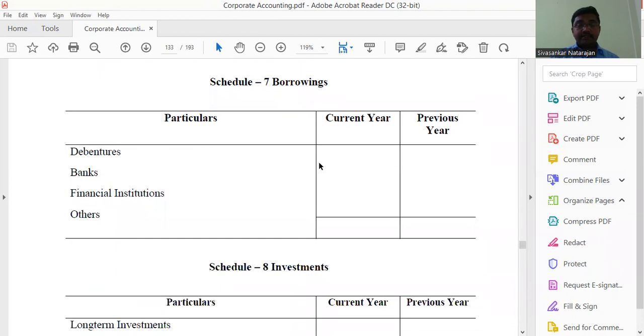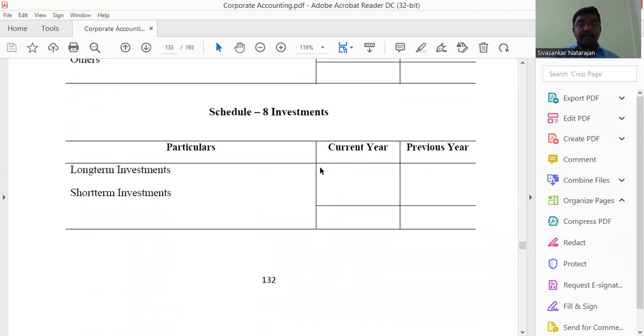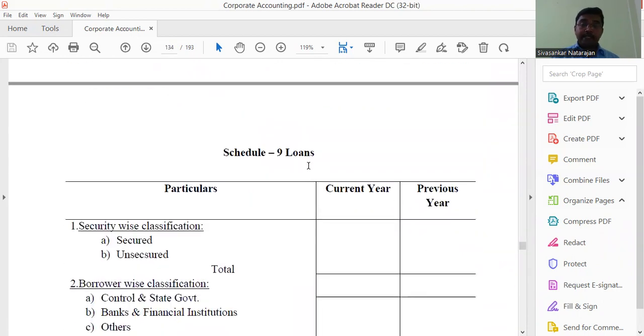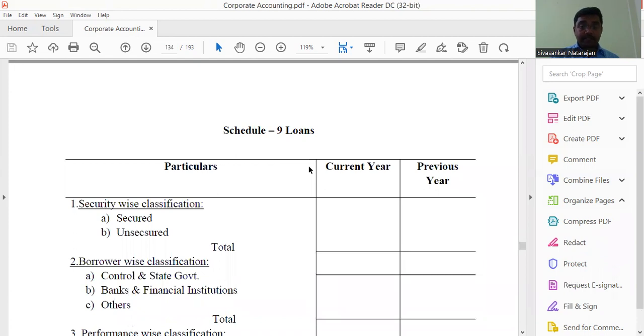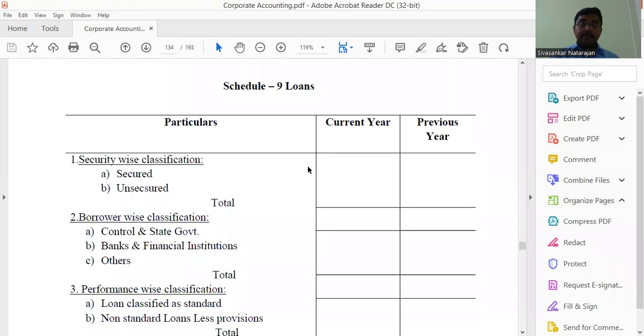Then Schedule 7 is borrowings. If the insurance company has to borrow from anybody in the form of debentures, through banks or any financial institutions, any borrowings they have to list down one by one. Then Schedule 8 is investments. It comes under both short-term and long-term investments, whatever investments the insurance company has made in other avenues.